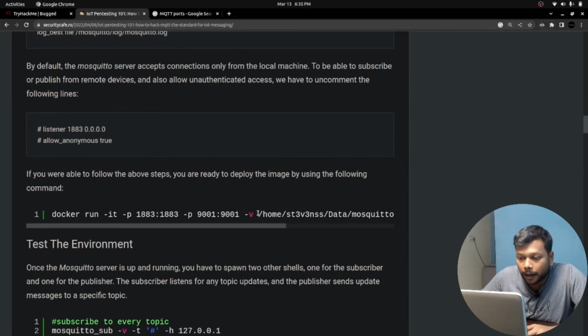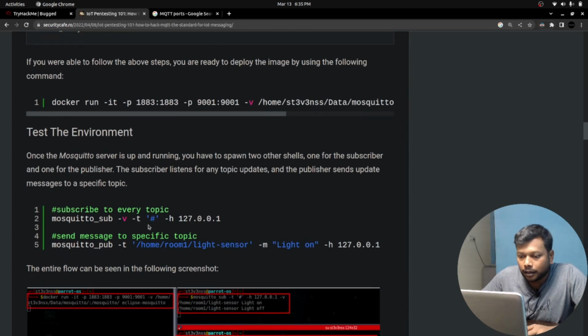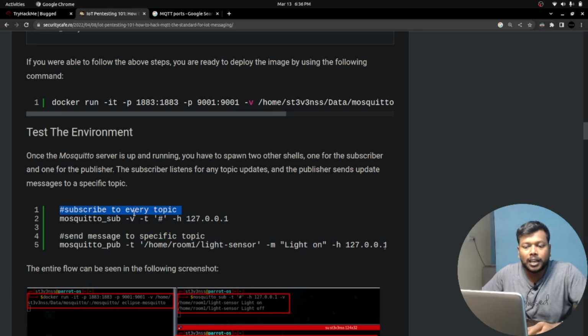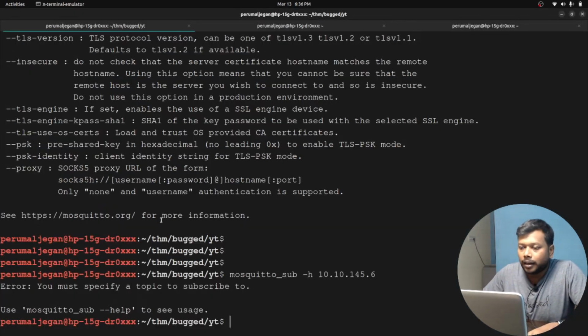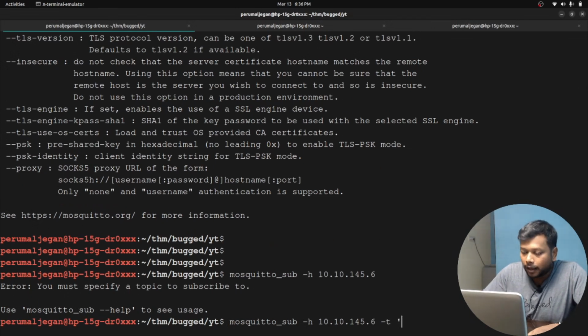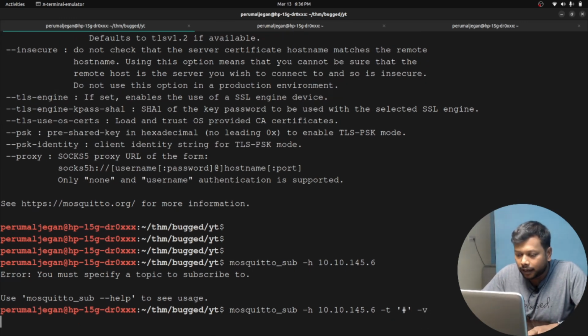I'm scrolling up, and here, look at this one. Here they are subscribing to every topic with the hash character, and they mention it actually subscribes to every topic, like an asterisk. It takes every topic out. So that's what we are going to do, -t, and with the hash character I'm going to subscribe to every topic. Well, -v, is it valid at least?